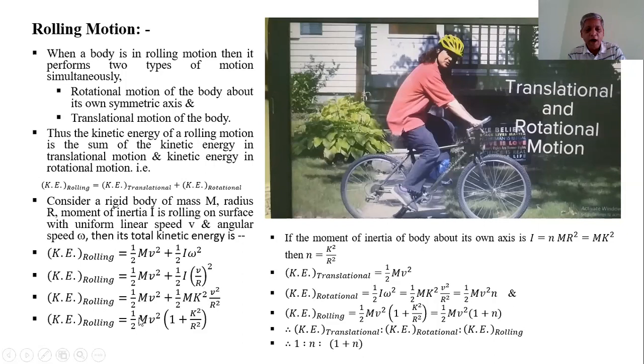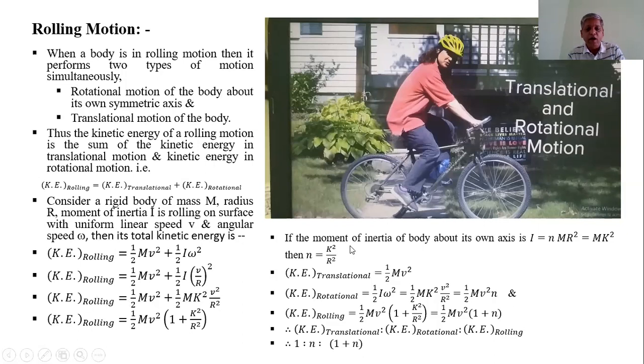That means half mv square into bracket 1 plus k square upon r square. This is the expression for the kinetic energy of the rolling body.